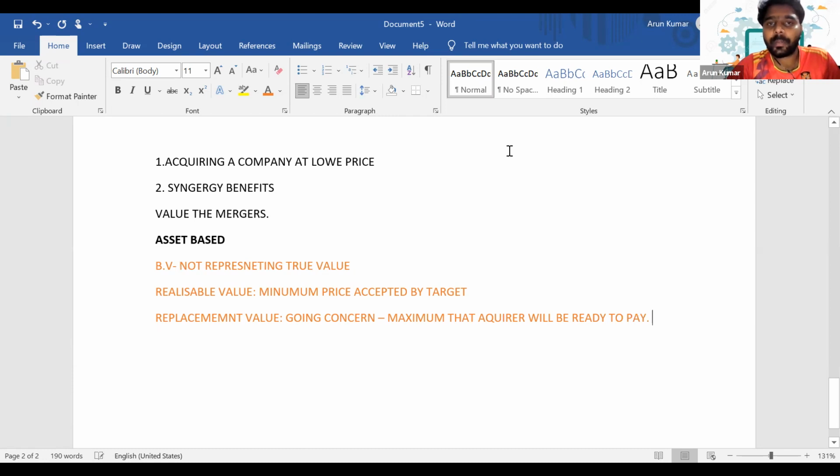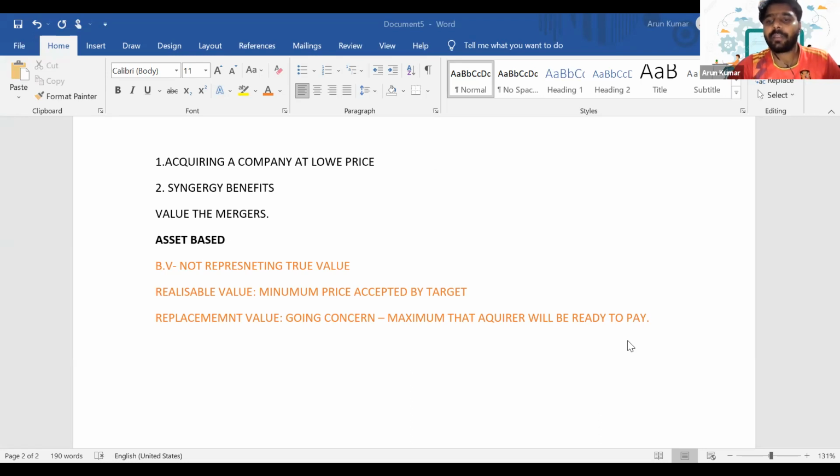Can you reply in the chat? That was the valuation model using the asset-based approach, and in which situations each is used. It's very important to know what each value represents. The realizable value represents the minimum price accepted by the target. The replacement value represents the maximum that the acquirer will be ready to pay.